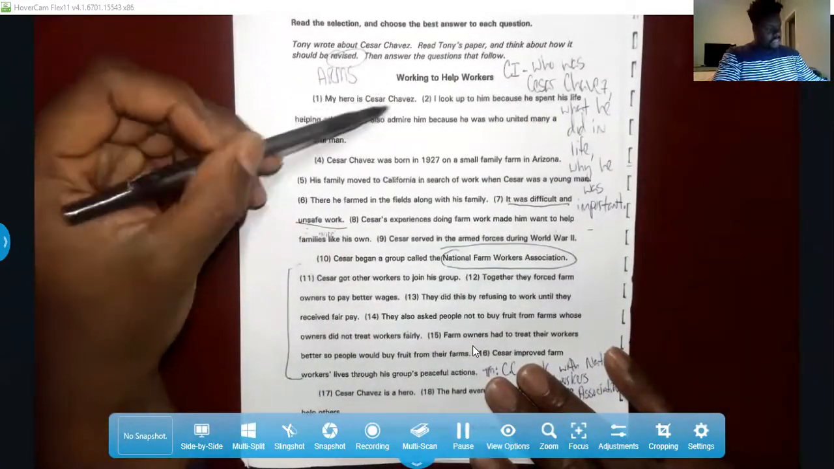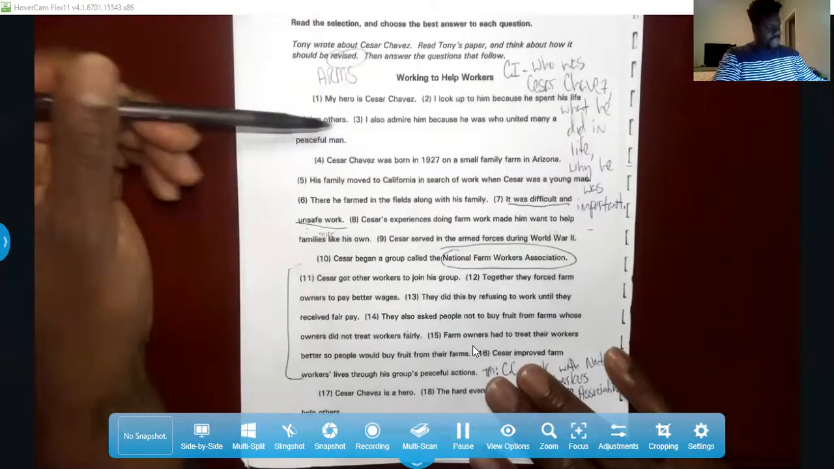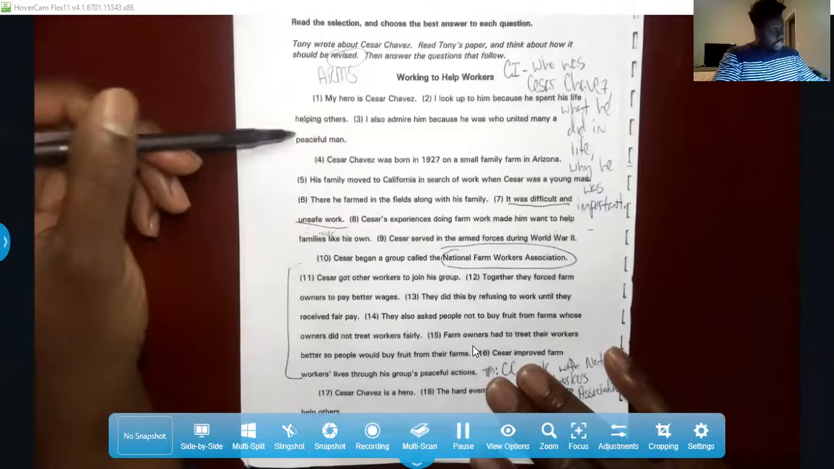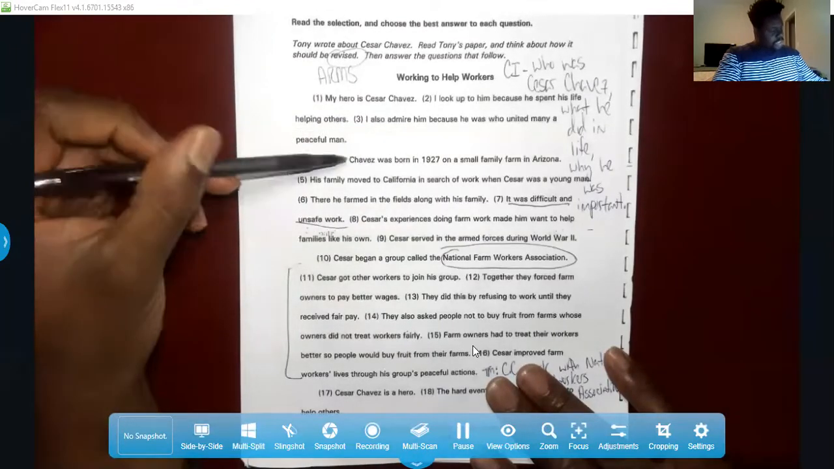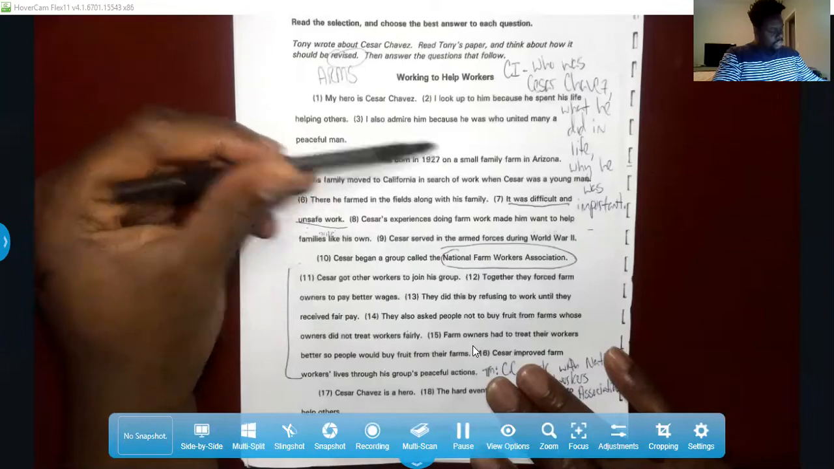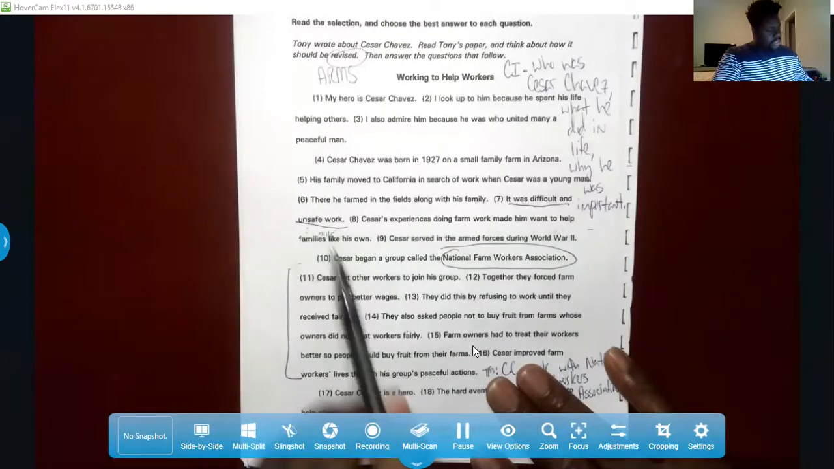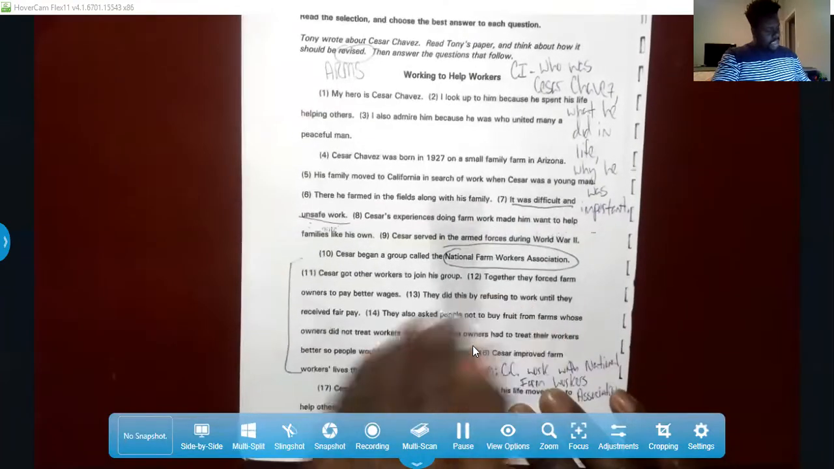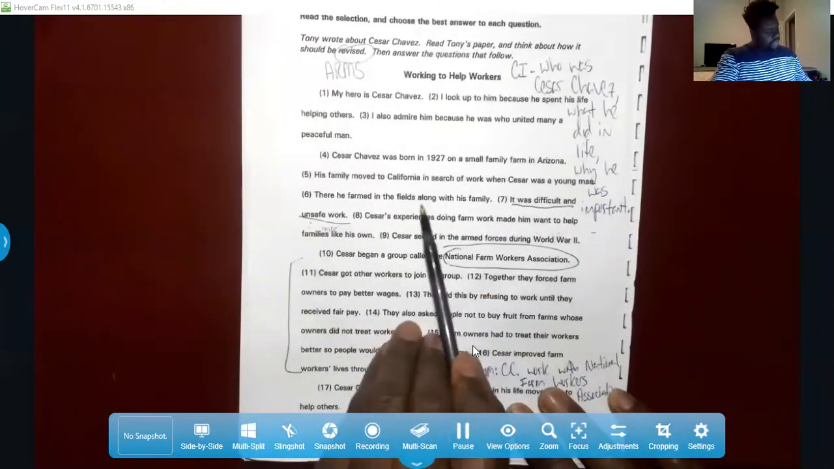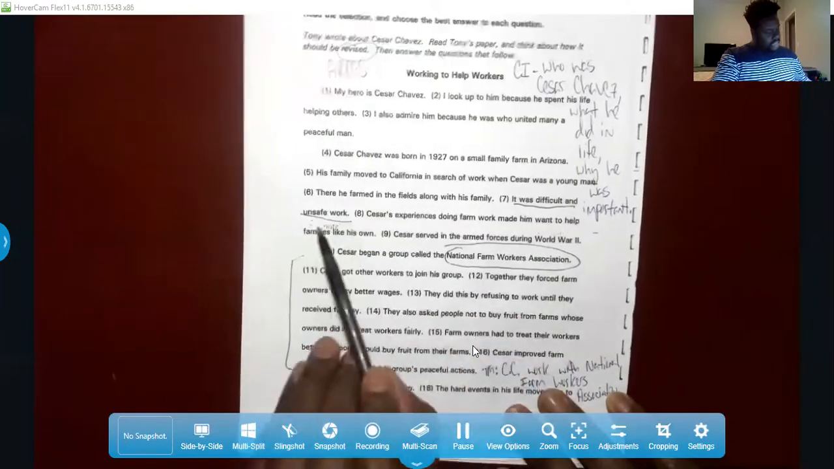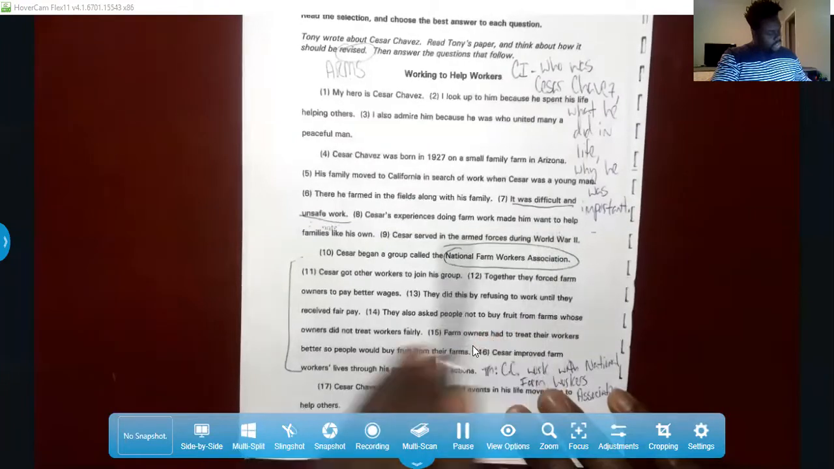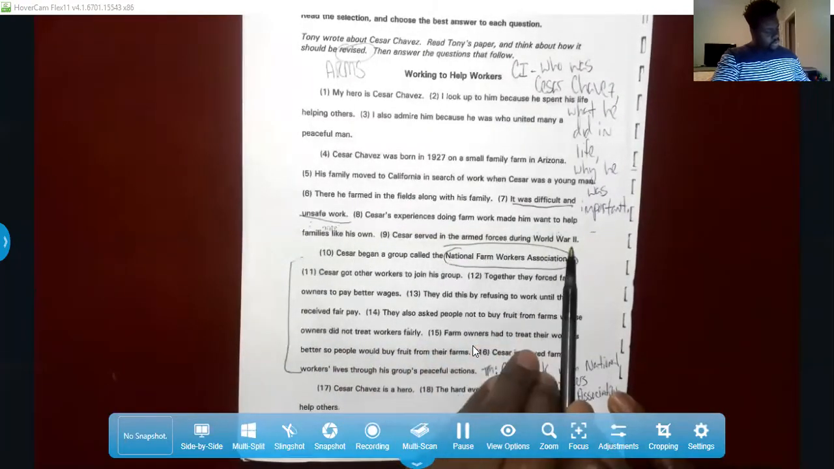My hero, Cesar Chavez, I look up to him because he spent his life helping others. I admire him because he united many, a peaceful man. Cesar Chavez was born in 1927 on a small family farm in Arizona. His family moved to California in search of work when Cesar was a young man. Then he farmed in the fields along with his family. It was difficult and unsafe work. Cesar's experiences during farm work made him want to help families like his own. Cesar served in the armed forces during World War II.